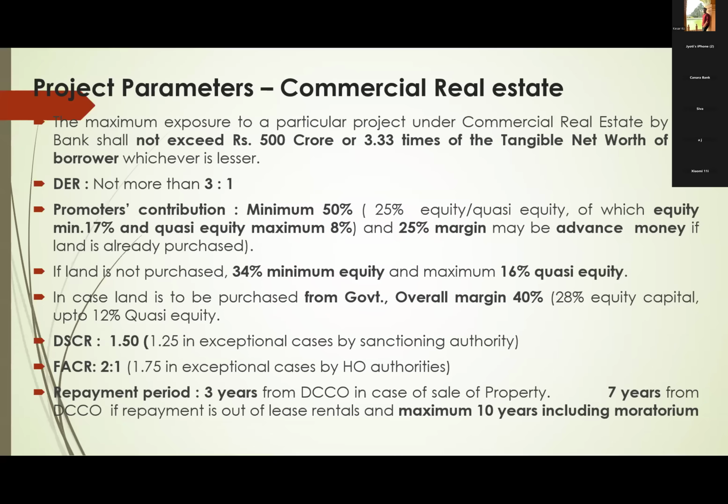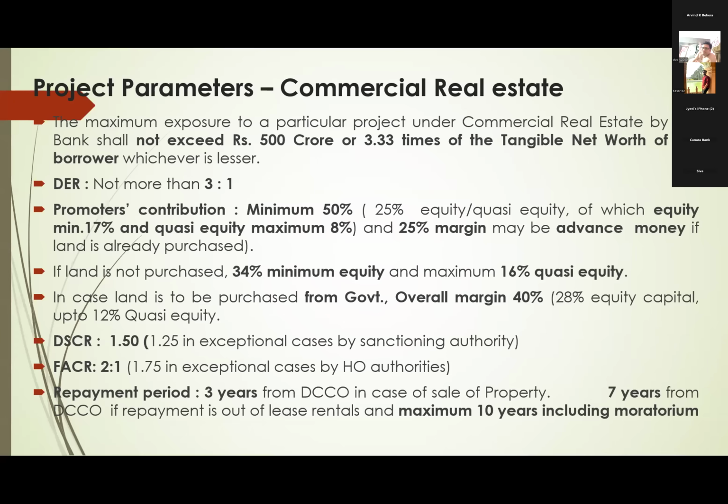Quasi-equity again, I told you, subordinated debts, outside borrowings, long-term borrowings, repayable in more than 12 years. Suppose if land is to be purchased from government, then margin can be reduced to 40%. And out of that again, 28% is equity capital and 12% maximum is quasi-equity.